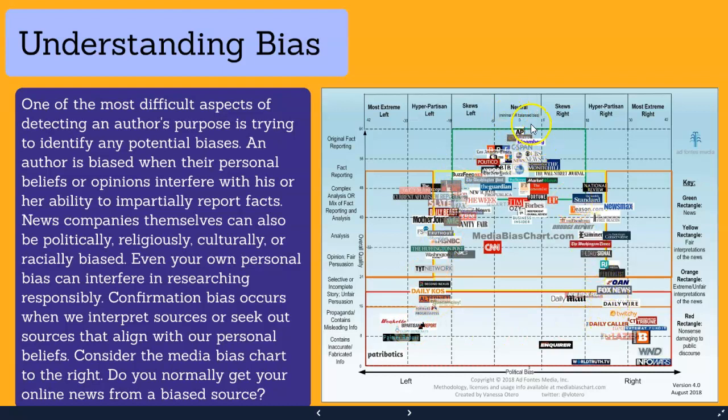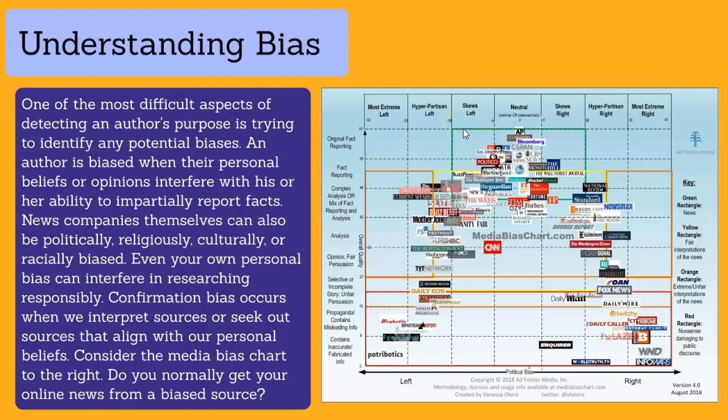So at the top here we have places like the AP, Reuters, NPR, C-SPAN, NBC, ABC, CBS News, PBS, etc. So do you normally get your online news from a biased source? This may be a hint that that's not going to be academically strong enough to use in your assignment.